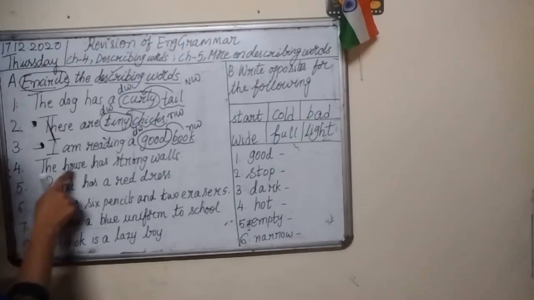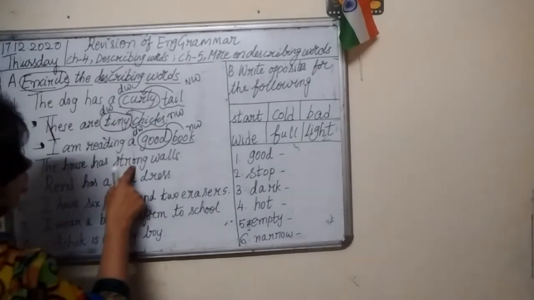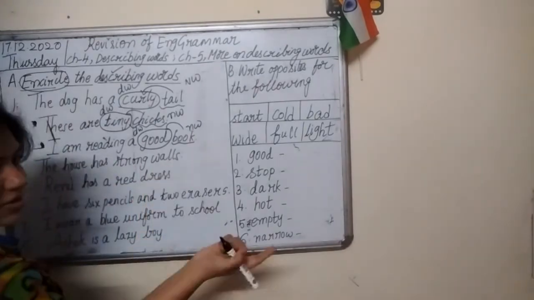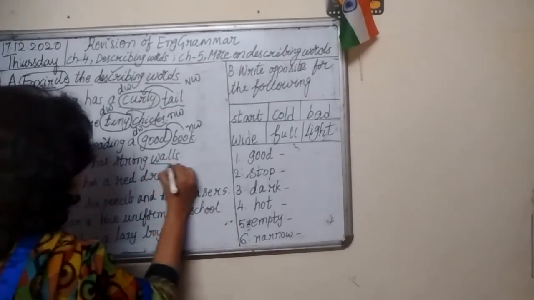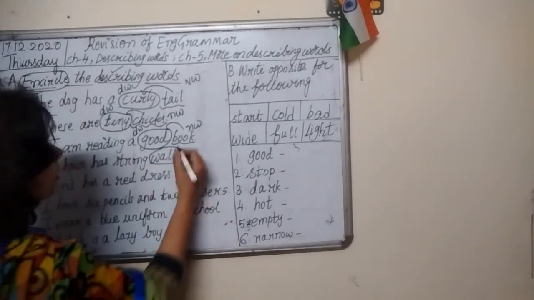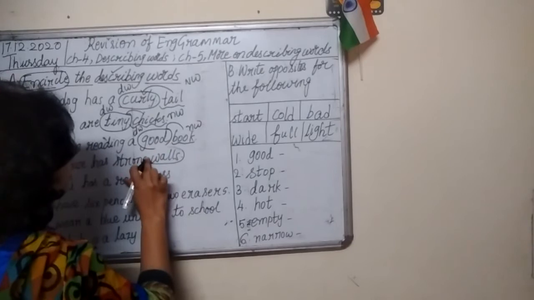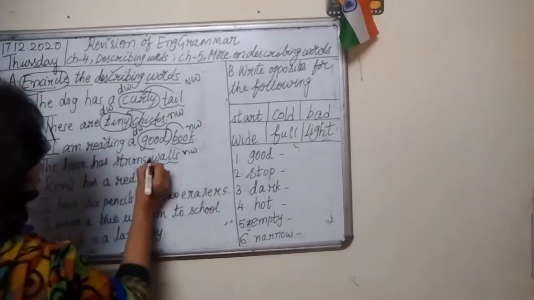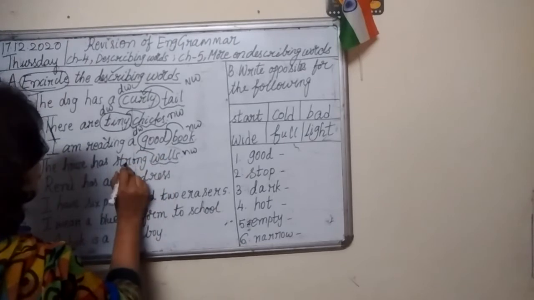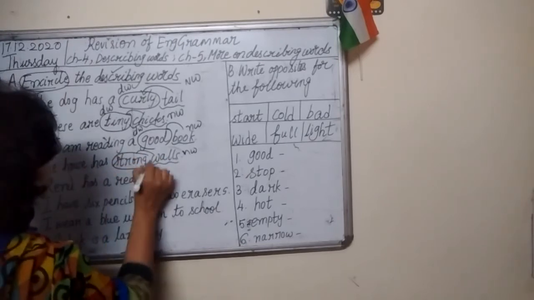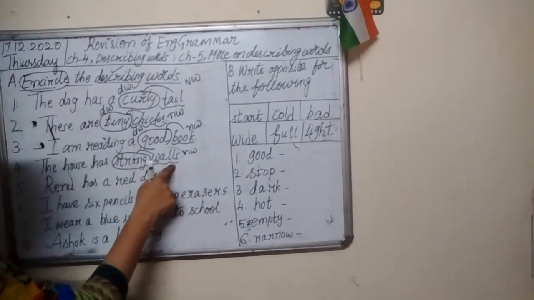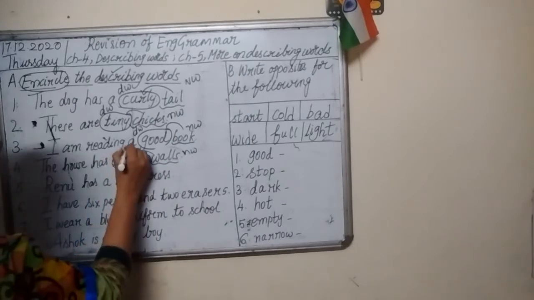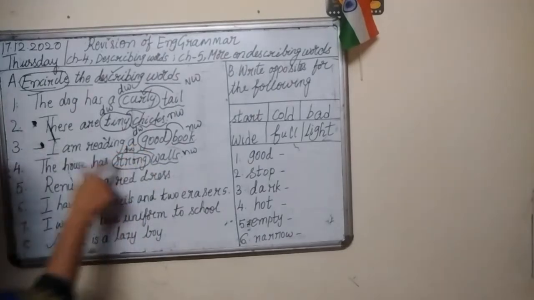Number 4. The house has strong walls. Walls is naming word because wall is a thing. And what kind of walls are these? Strong. Strong walls. So, strong is describing word.